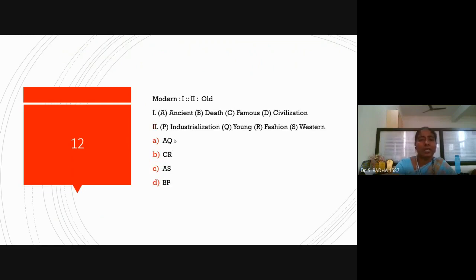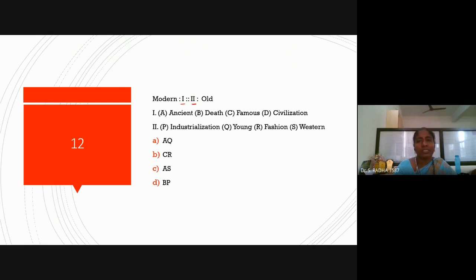And then here the next question: modern, category 1, category 2, old. You have to fill category 1, any of these 4 options you have to pick up. Category 2, any of these 4 options you have to pick up so that the logic followed, the rule, will be satisfied. So you have modern on one side, old on the other side. So death cannot link to the modern or old.